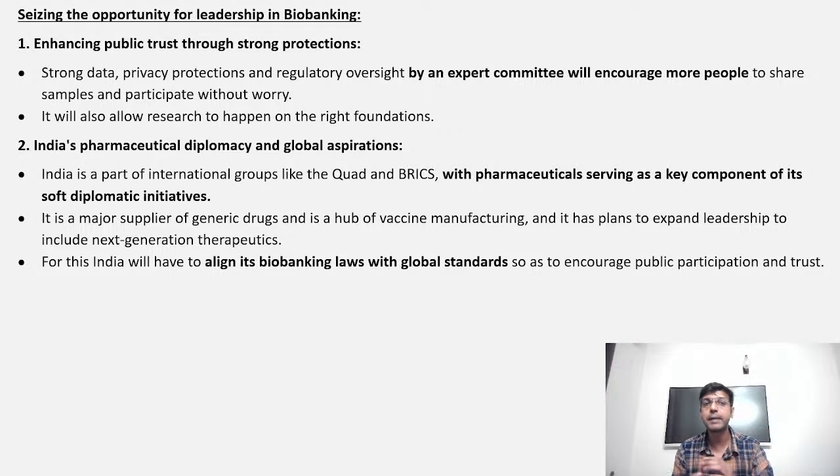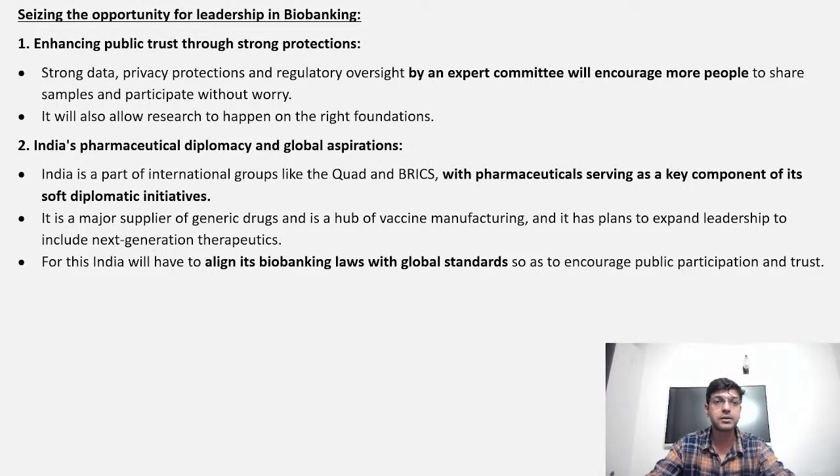So when we develop this, we have to have rules that are at global standards, so that people coming from outside our country can also invest in biobanks and do research and development, right? These are a few things on how we can enhance biobanking, which will eventually help us develop precision medicine.